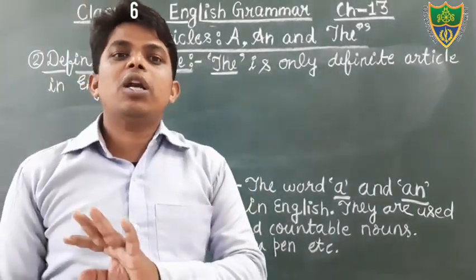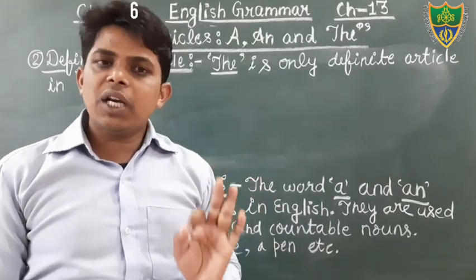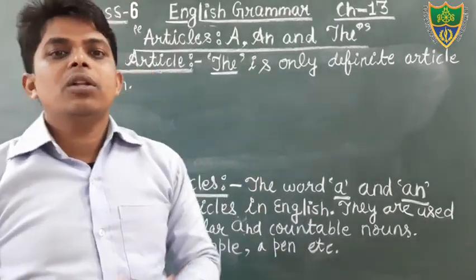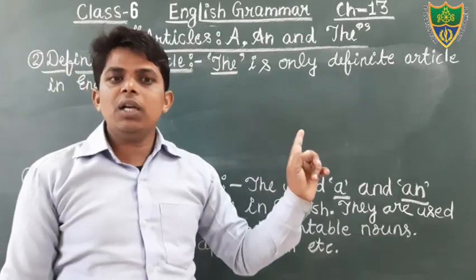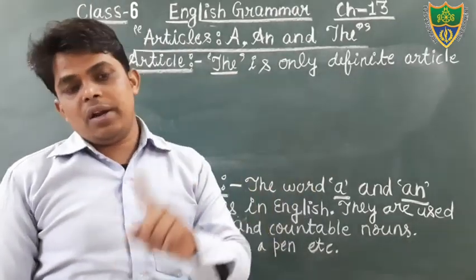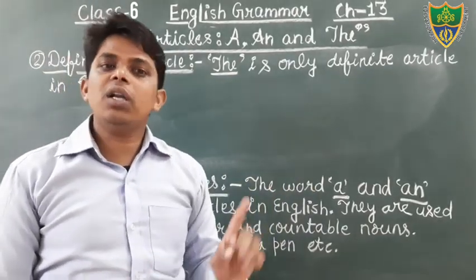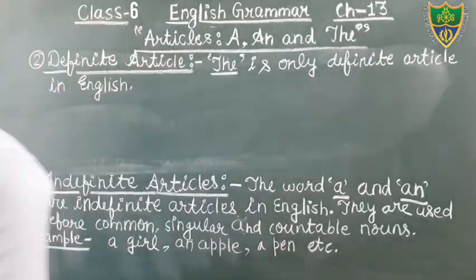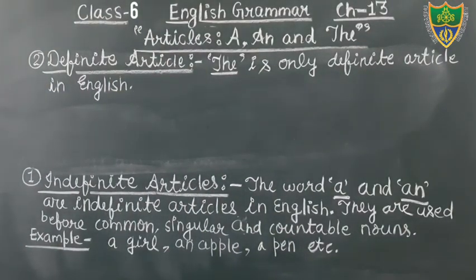The word the is the definite article and the words a and an, these two are indefinite articles. Okay, students, so just write down. After that we will discuss the use of a, use of an, use of the.